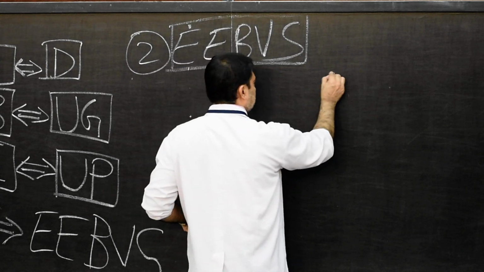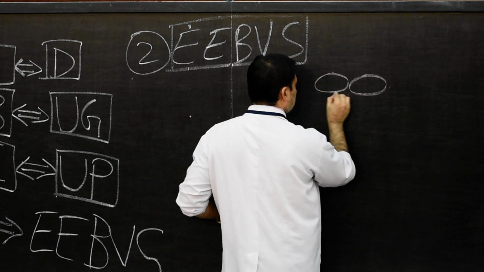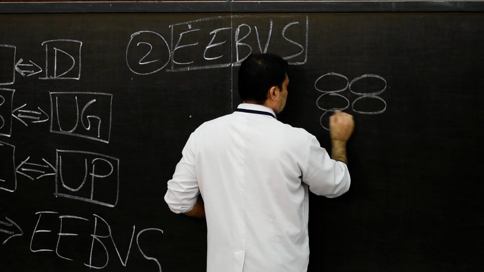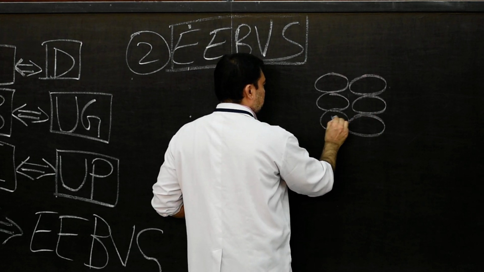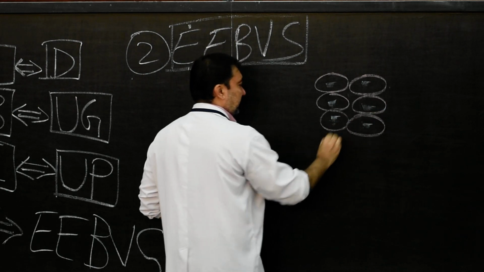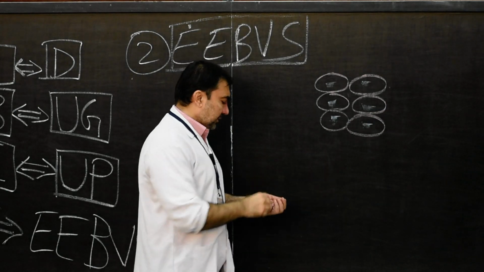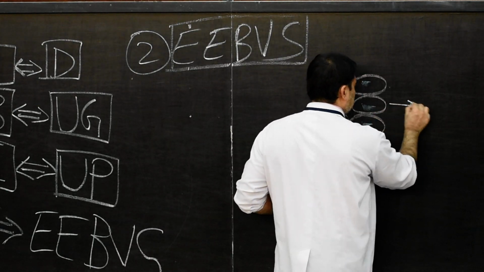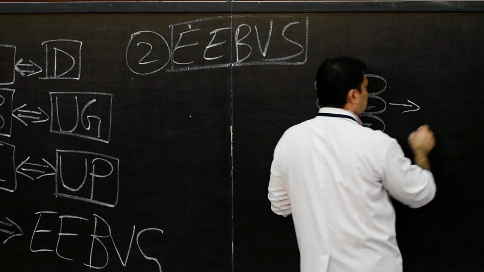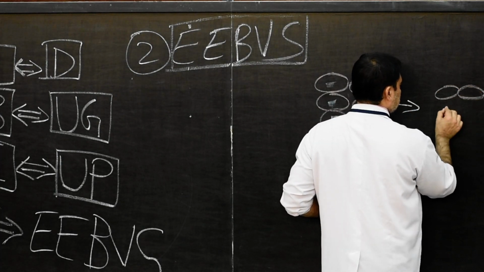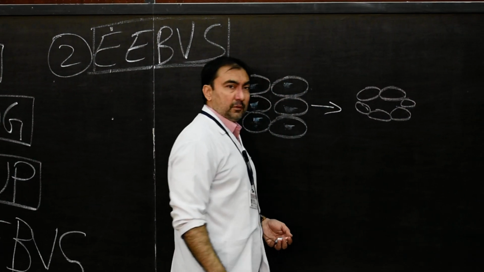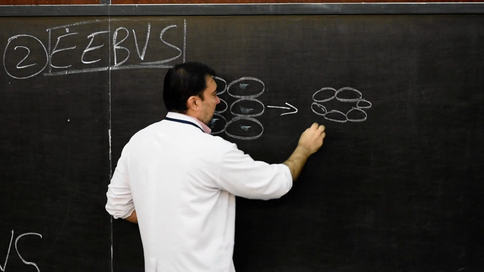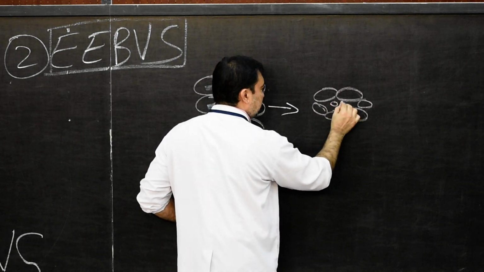Now with a diagram we are going to represent these angioblasts. These are the angioblasts, and these angioblast cells are nothing but mesenchymal cells. What will happen to them? In further process, they will separate in such a way that they will form an outer lining and an inner.